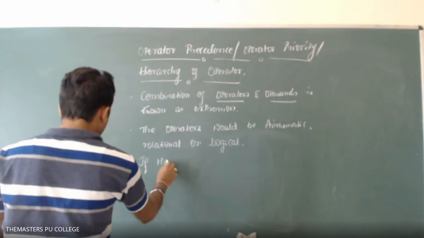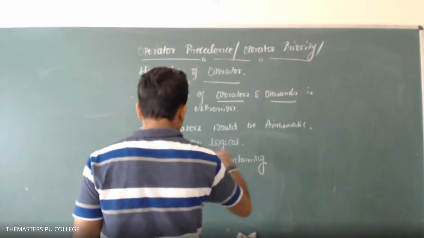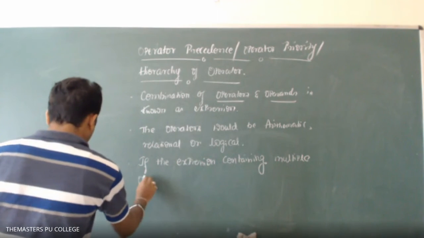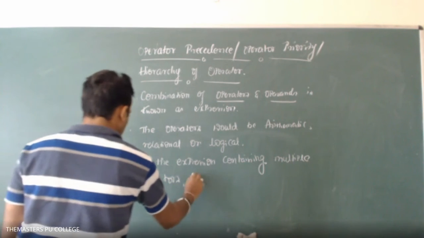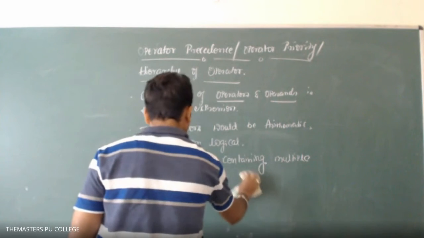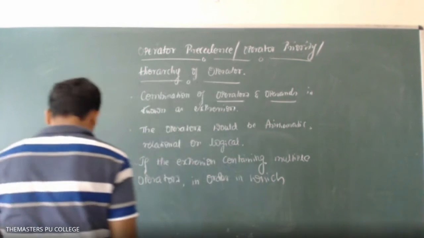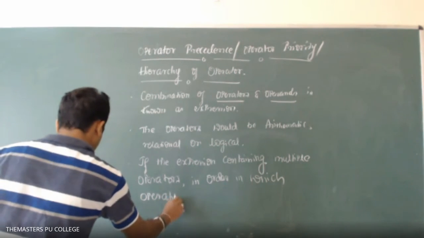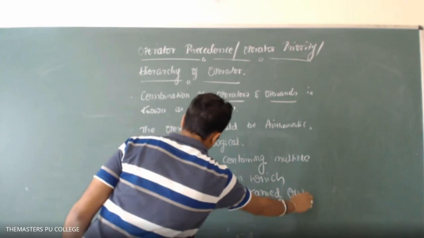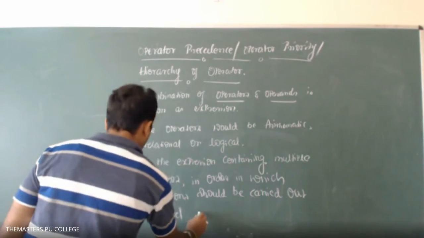If the expression contains multiple operators, in order to decide in which order the operations should be carried out, it is called operator precedence.